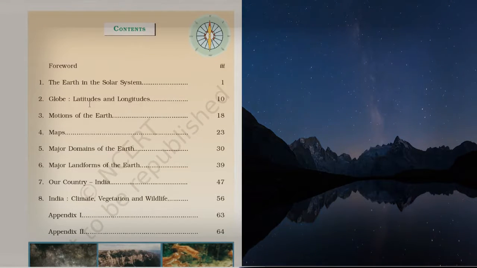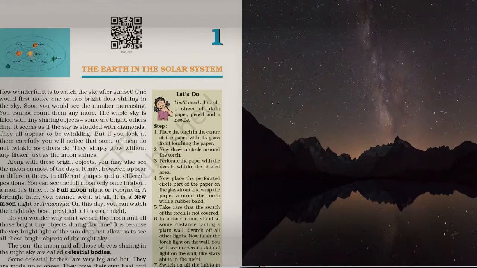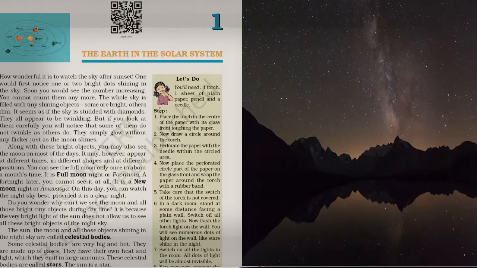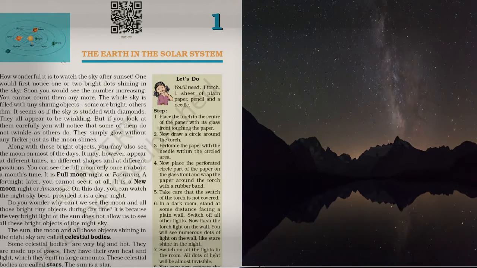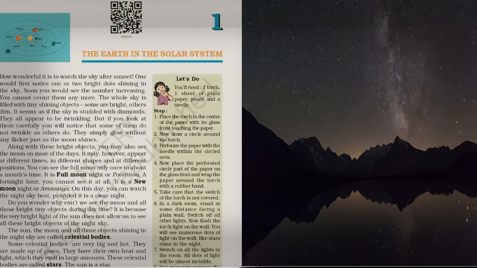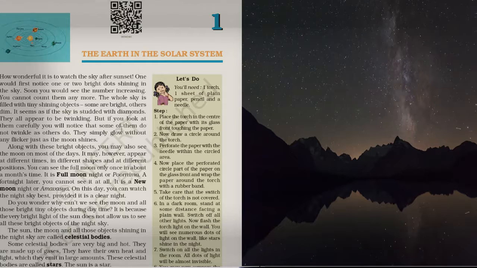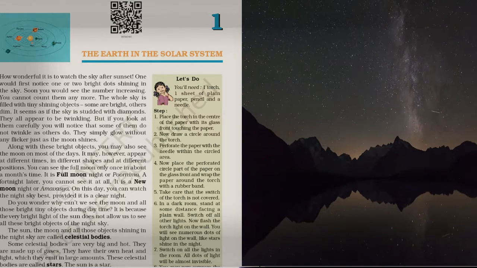Today, we are going to talk about the chapter Earth in the Solar System. This is the first chapter in class 6 for the NCERT Geography book and West Bengal Board. The first page talks about the solar system, much preferably our sky, like how the sky looks and what are the shiny and bright objects that are there, like the moon, stars, etc.